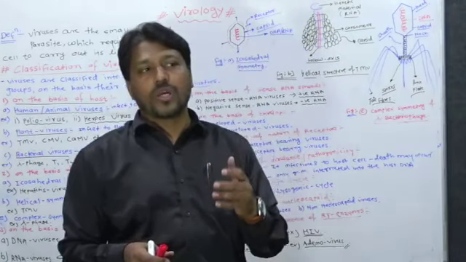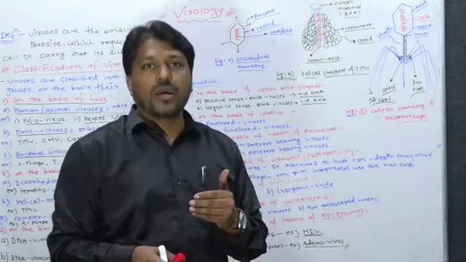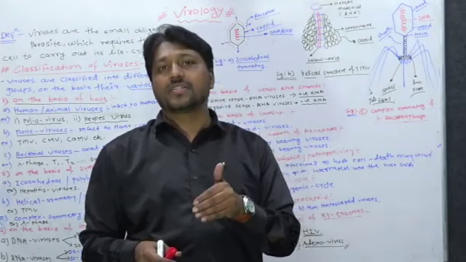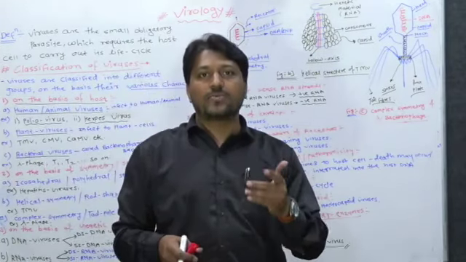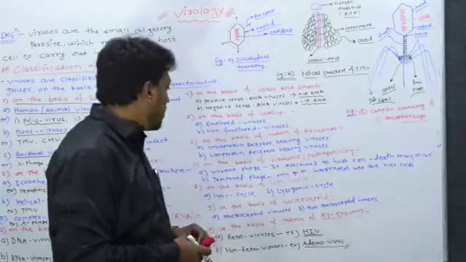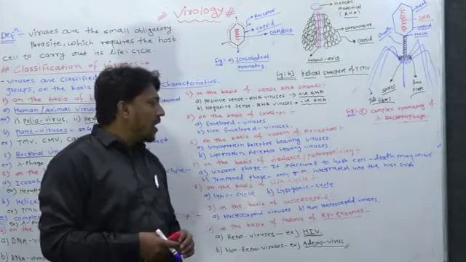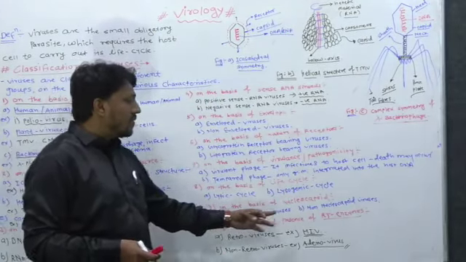But if such a structure is not present, means the capsid is absent, only an envelope that contains the nucleic acid, or the nucleic acid is not directly attached to the capsid, then that is called non-nucleocapsid viruses.